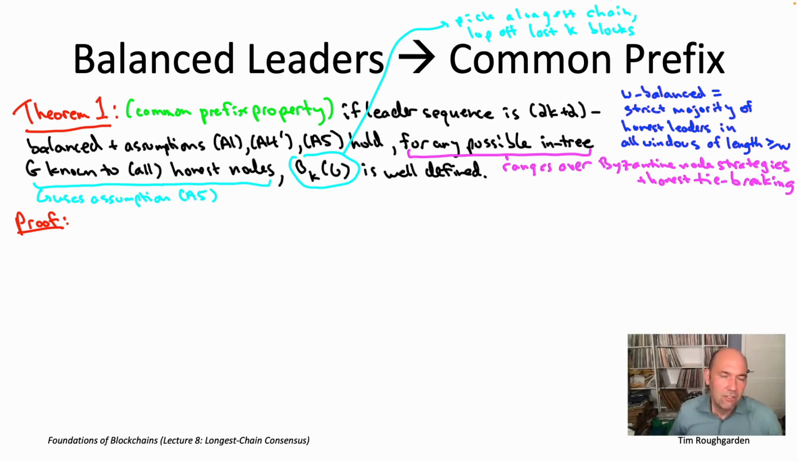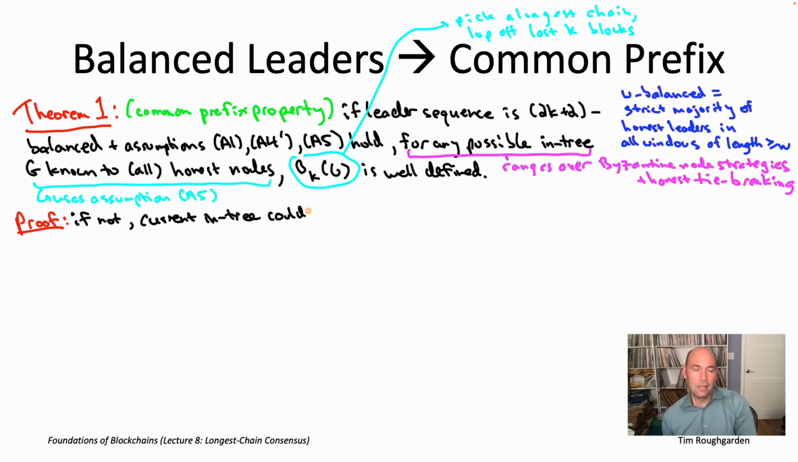The proof is going to be, you can think of it by contradiction or by contraposition, whatever you want. Basically we're going to show that the only way that B sub k could ever not be well defined, that you actually get two longest chains disagreeing on their last k plus 1 or more blocks, is if the leader sequence was not in fact 2k plus 2 balanced. So to kick things off, let's assume the conclusion of this theorem is false. Let's assume that there is some outcome G such that B sub k of G is not well defined. What does that mean? Well, it means that the in-tree might include a structure like the orange structure I'm going to put here on the right part of the slide.